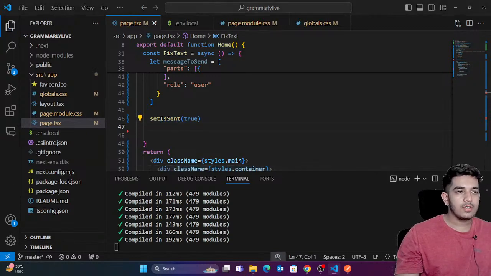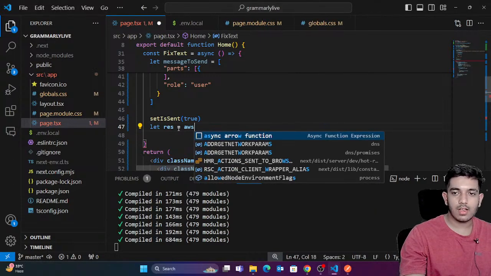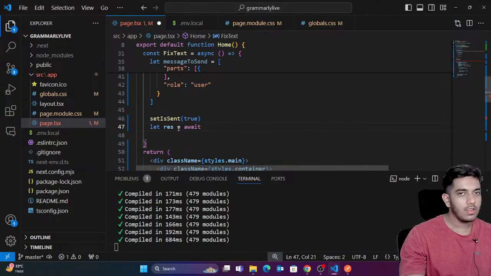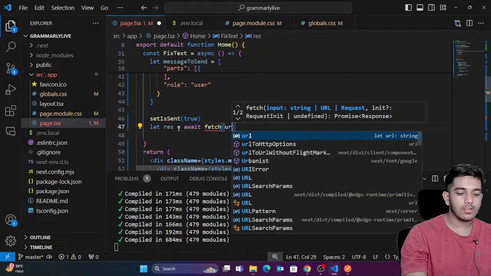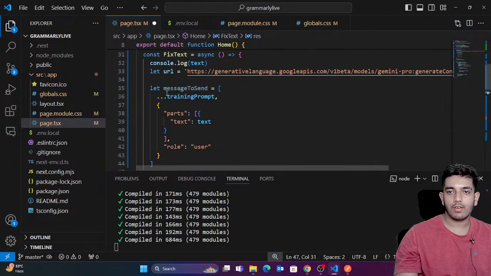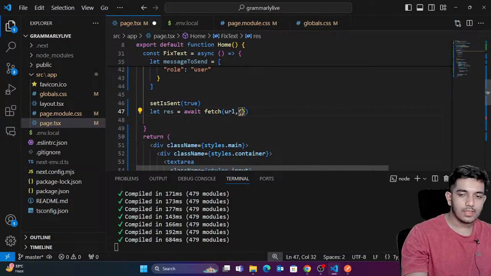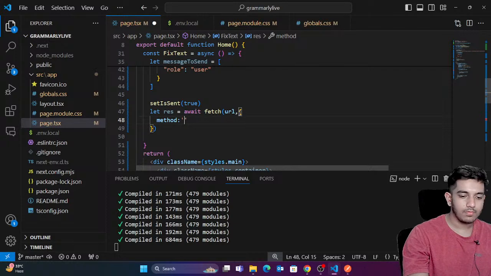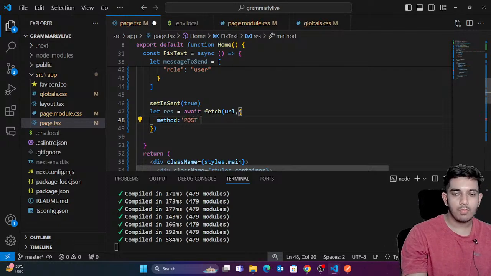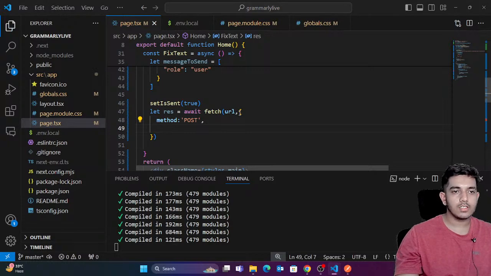Perfect. Now after this, I'm simply calling the fetch API, which is in JavaScript. So I'm just gonna say await. Please wait for my response. If it takes 5 minutes, wait for 5 minutes, right? So fetch, and I'm just gonna provide that URL which we have created. And one more thing, which is what method is post, post.